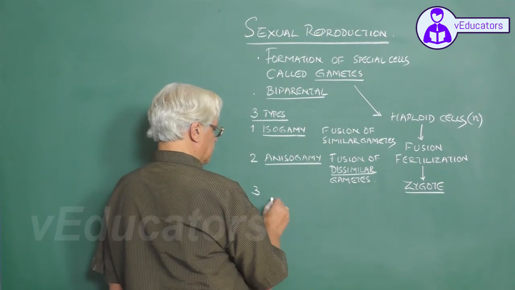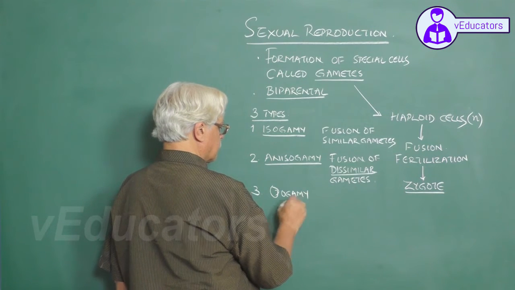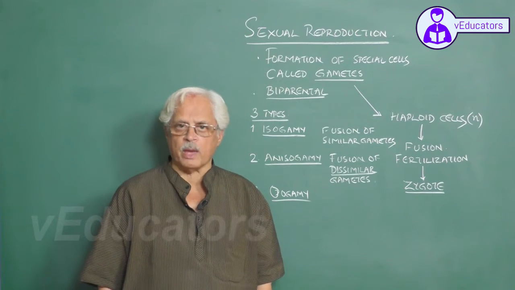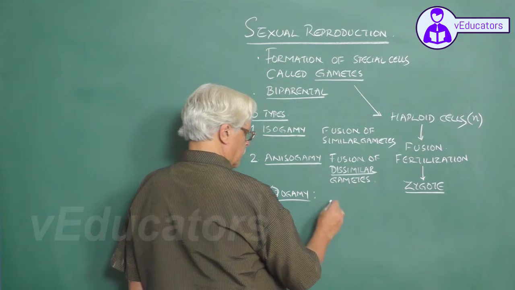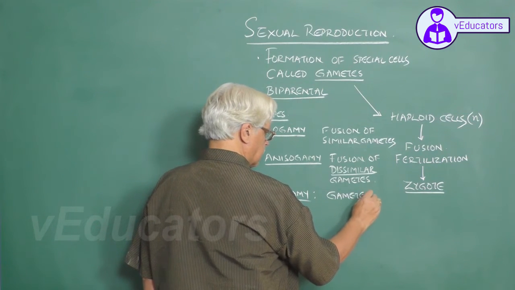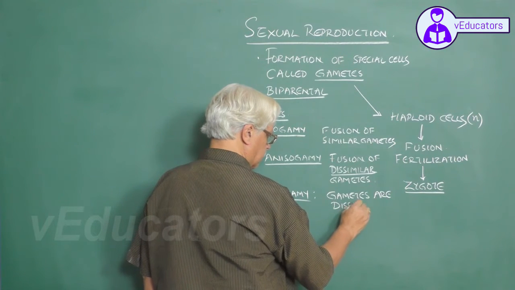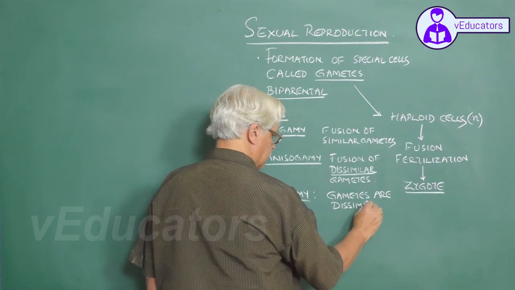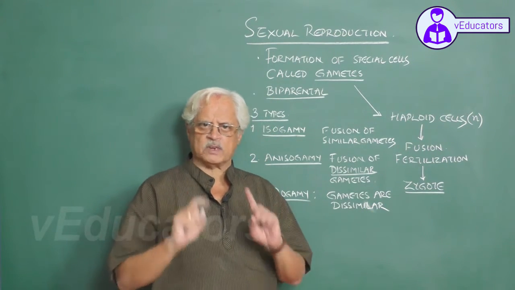The third possibility is a process called oogamy. In oogamy, the gametes are dissimilar in two respects.